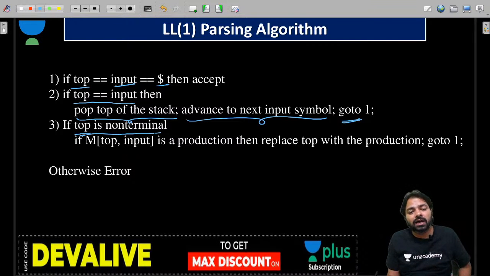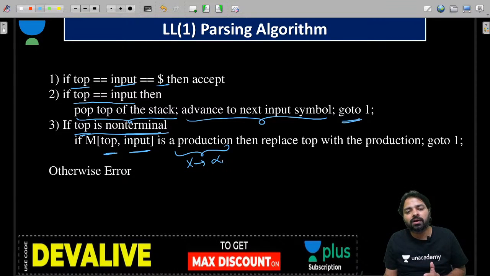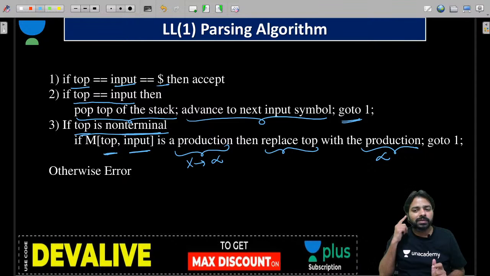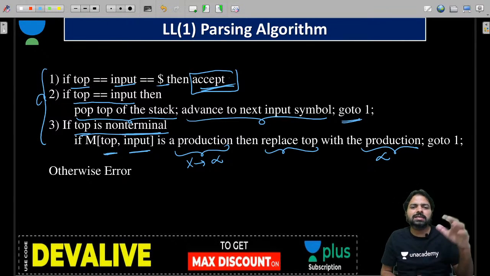Now if the top of the stack is a non-terminal, then definitely go to the table, look for the row and column. Row is the top of the stack and column is the input. If you see any production, let's say X to alpha, then replace the top, which is the LHS, with the production in reverse order, alpha in reverse order. Then do these 3 steps again and again in sequence till you accept. So this is our algorithm. Remembering all these 3 steps looks very difficult right now, so let's start.